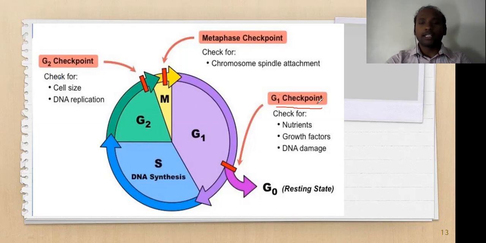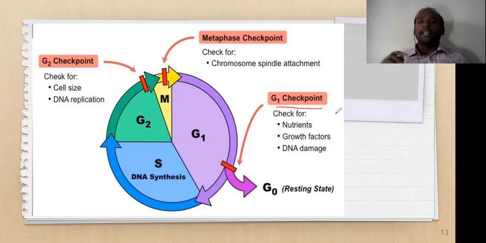G1 checkpoint has the following functions. First one, it will check for the nutrients. If the cell is in G1 phase and wants to transit to the S phase, the G1 checkpoint has to ensure whether the cell has got the proper nutrients, whether the availability of nutrients is present or not.